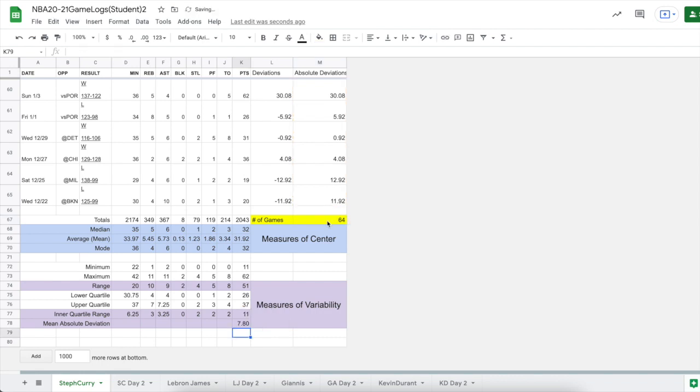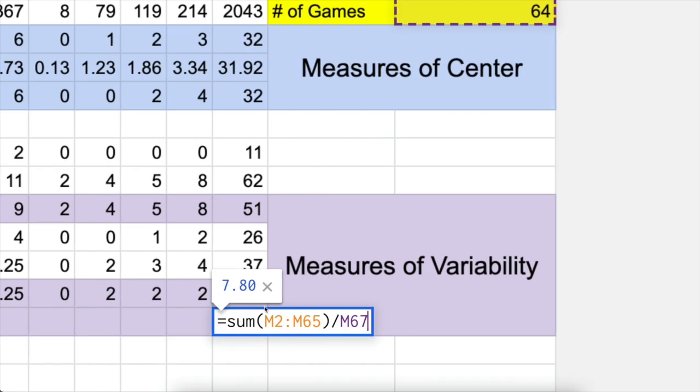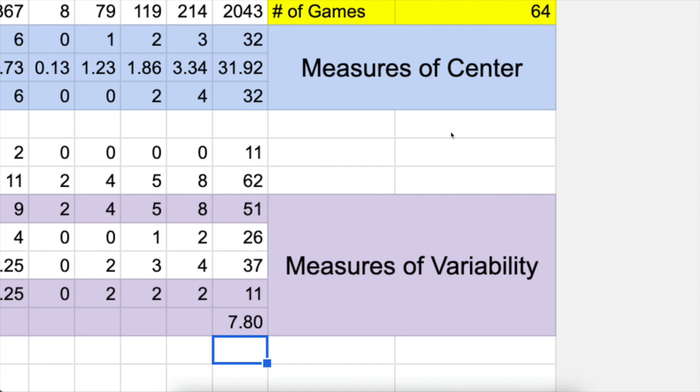We hit enter, and we get this number. And let me just show you that formula again a little closer. We have the sum of that column of deviations, and we're dividing by M67, which is the number of games. The number we got is 7.8.